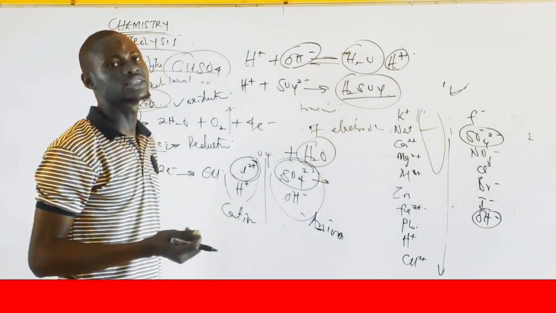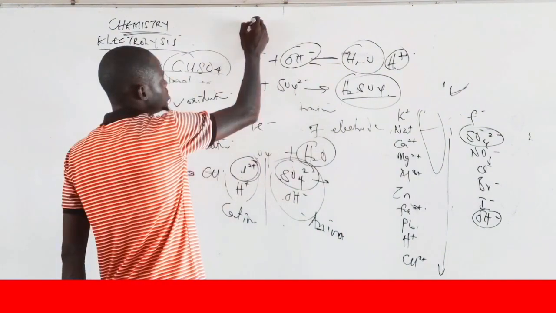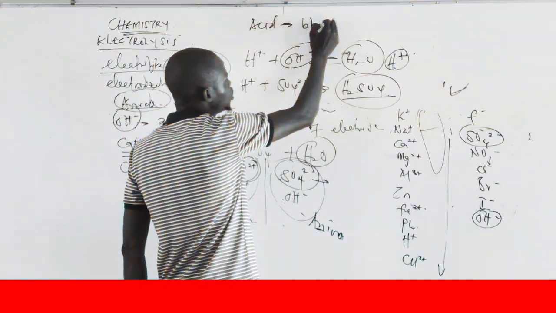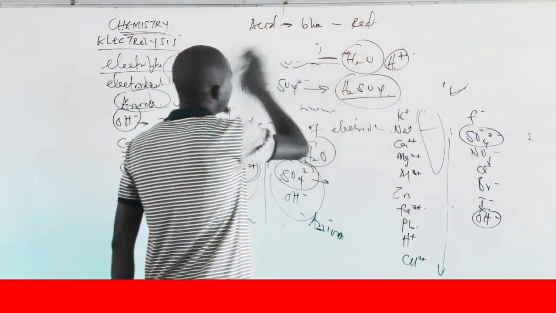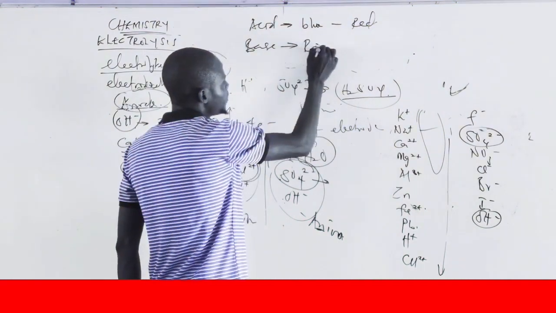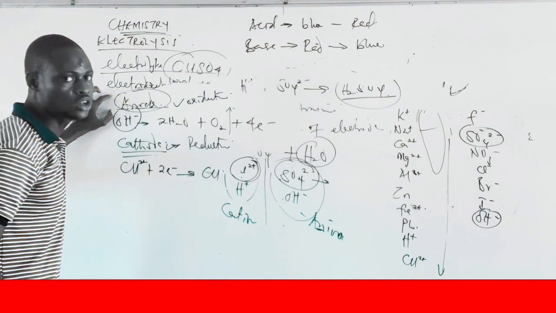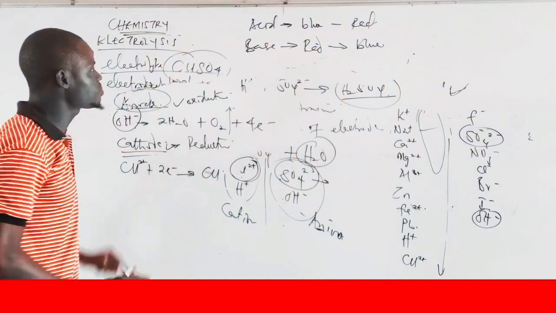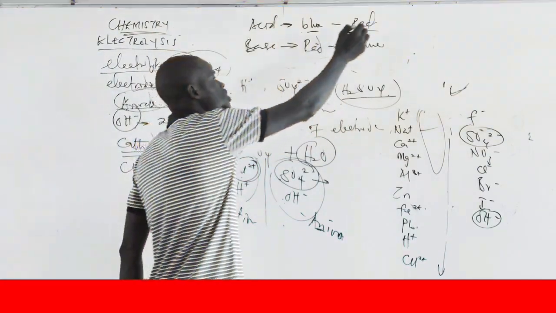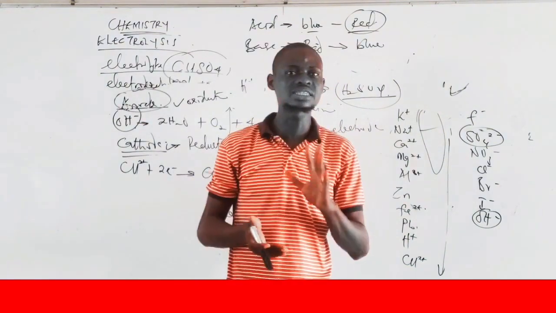An acid will turn blue litmus paper to red, while a base or alkaline will turn red litmus paper to blue. If the anode compartment is acidic, it simply means blue litmus paper will turn red, because the compartment is acidic in nature.